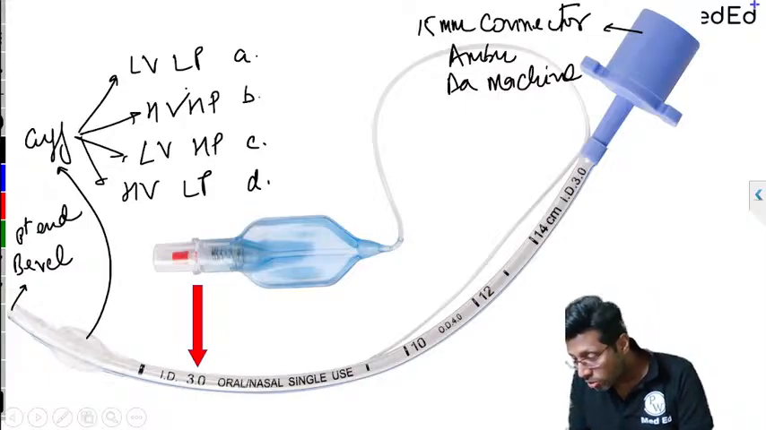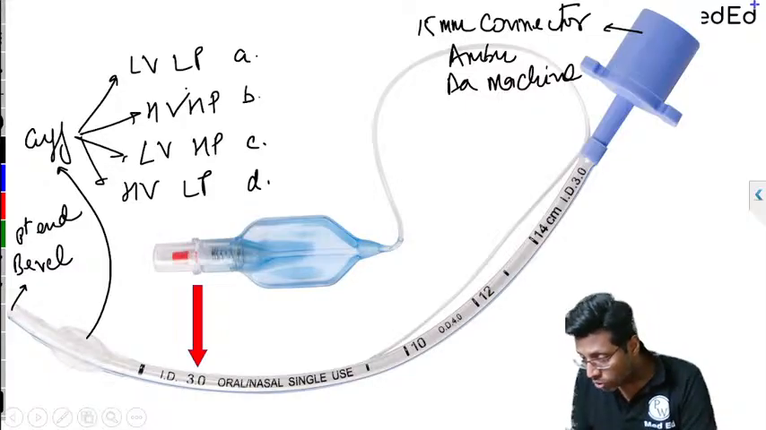So Dr. Rohit and Dr. Shweta, Dr. Naveen, Dr. Prajwal, correct.